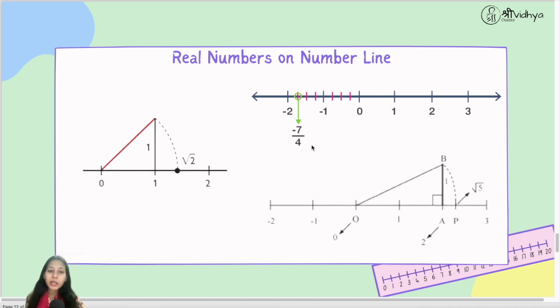How to represent these numbers on the number line, we are going to study in detail in the next videos. But here you can understand that all the real numbers can be represented on the number line, and there is a unique point for every real number on the number line.